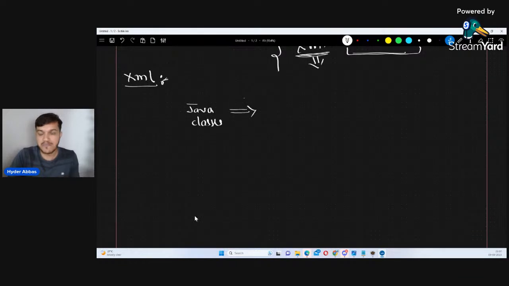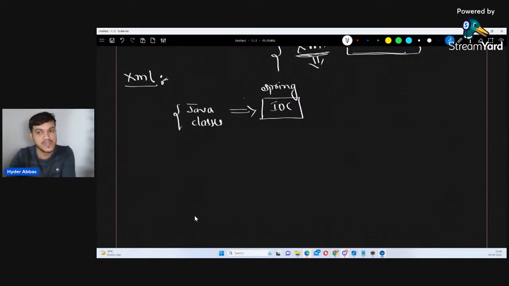We want our Spring framework to manage this, the inversion of control, the IOC container, to take care of object creation and also to manage all the dependencies. We don't want to do that. For that, you have to write the programs, and these programs you have to give to Spring IOC, saying please take care of these programs. I'm not going to take care. I'll not be creating the object. You have to take care. And for this you have to write the programs in a loosely coupled way by following the strategy design pattern which we have seen in the last class.